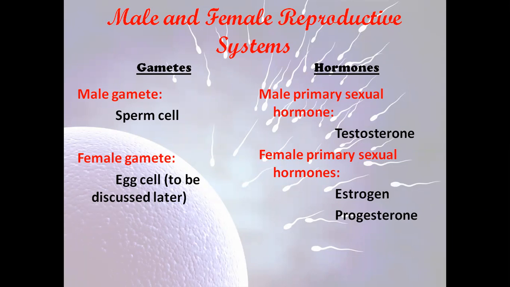So first, what is the male gamete? It's the sperm cell. What is the male primary sexual hormone? It's called testosterone. However, the female gamete, the egg cell, is called the ovum, and the female primary sexual hormones are called estrogen and progesterone.